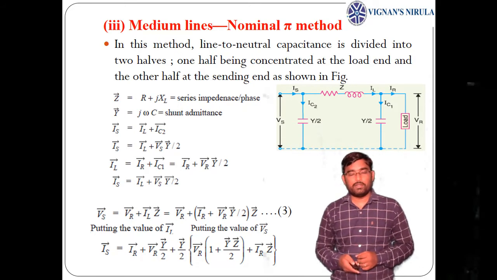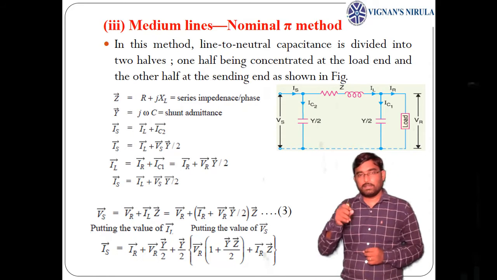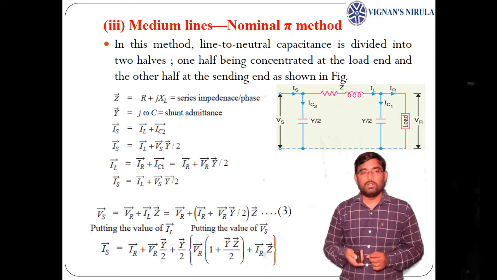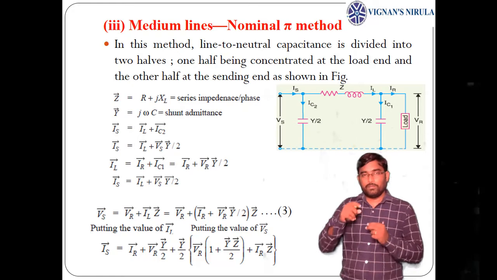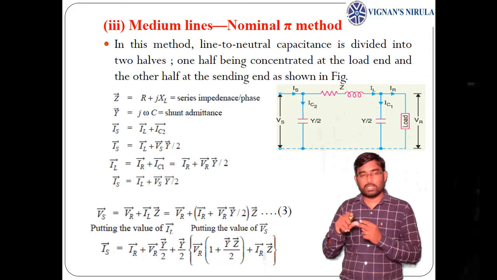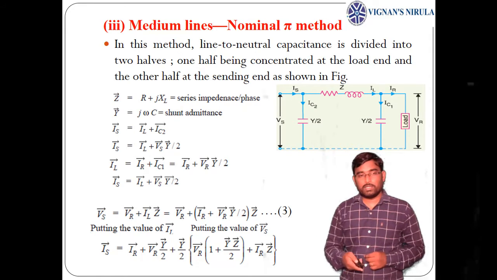Just apply KVLs and KCLs for this circuit. Apply KCL at the sending end: Is equals IL plus IC2, and IC2 is the voltage across, that is Vs, into the susceptance Y by 2. So Is equals IL plus Vs into Y by 2.